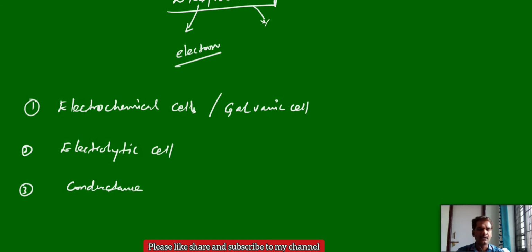We discussed that electrochemistry is the interrelation, the conversion of one energy to the other. To convert one energy into the other, we require some devices. The device which converts chemical energy into electrical energy is called an electrochemical cell, or simply a galvanic cell. It converts a spontaneous chemical reaction into electrical energy.